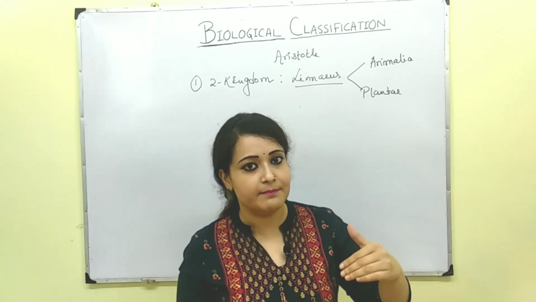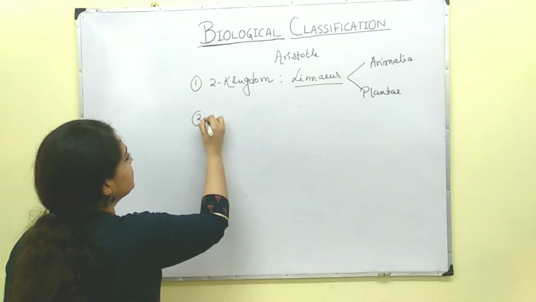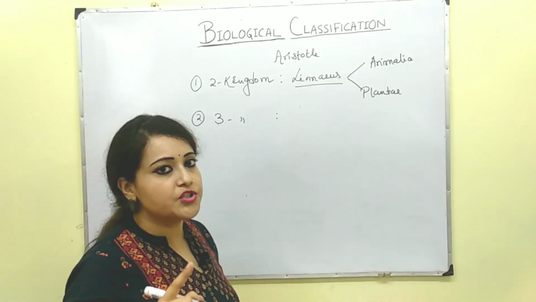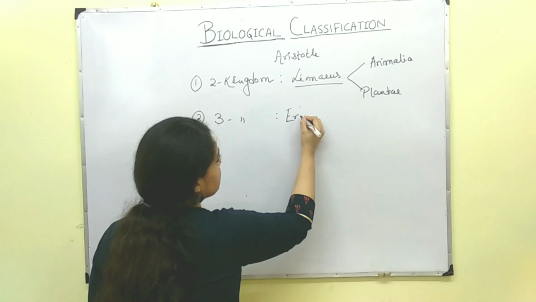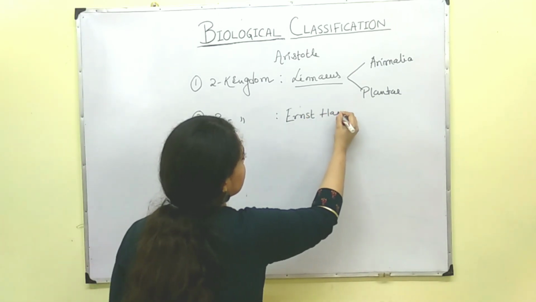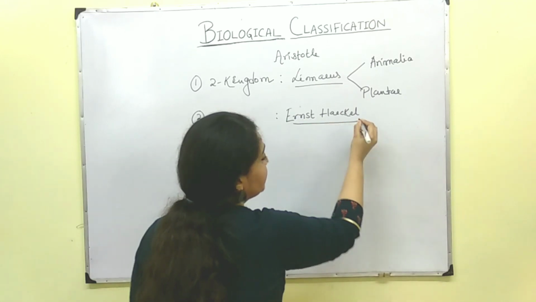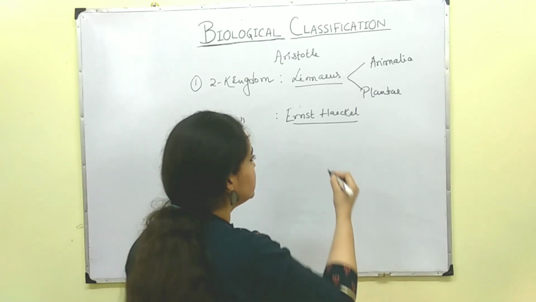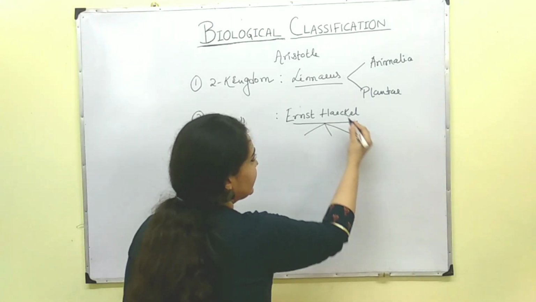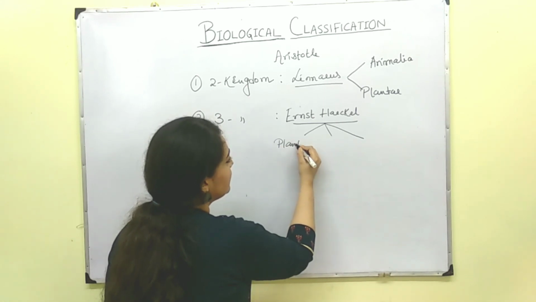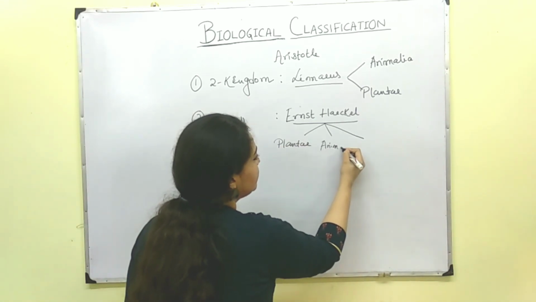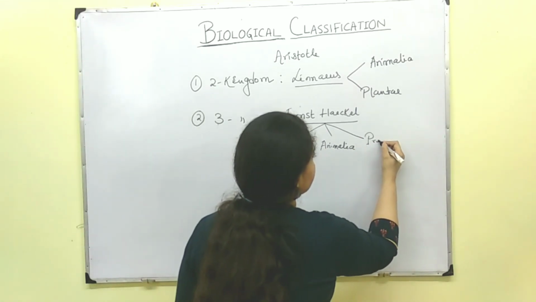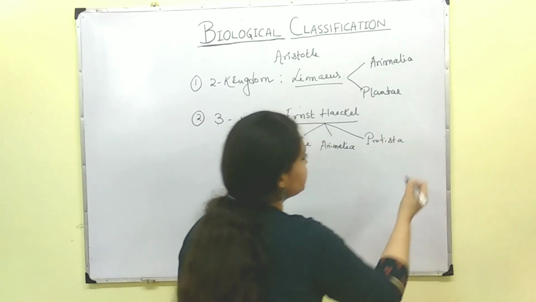So then came the second one, that is the three kingdom system of classification, and it was proposed by a German zoologist. His name is Ernst Haeckel. Okay, remember these names are very important for your NEET exam. Now Ernst Haeckel made three kingdoms. Plantae and Animalia, those two kingdoms were already present. So along with Plantae and Animalia, he introduced the third one, and the third one was Protista.